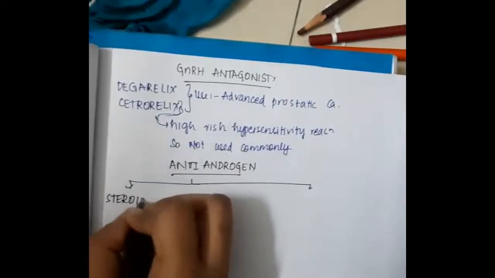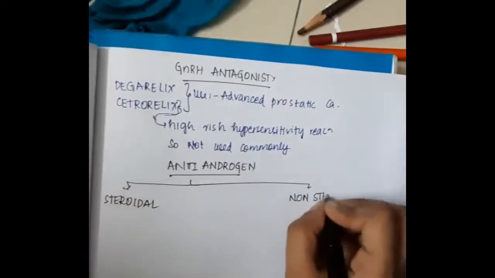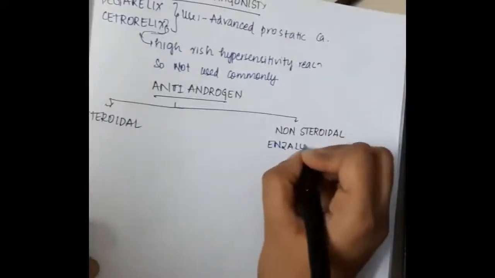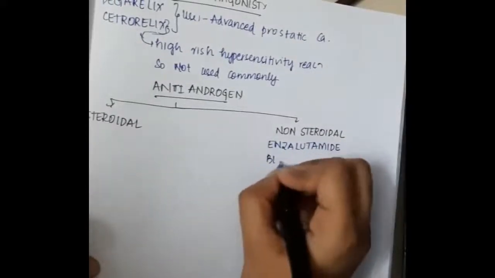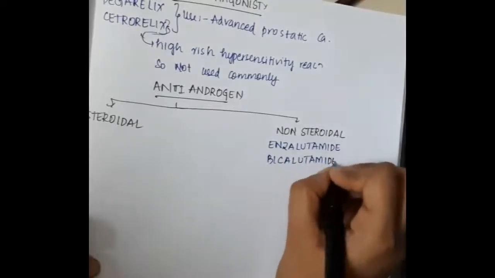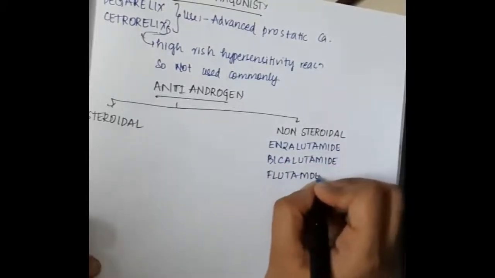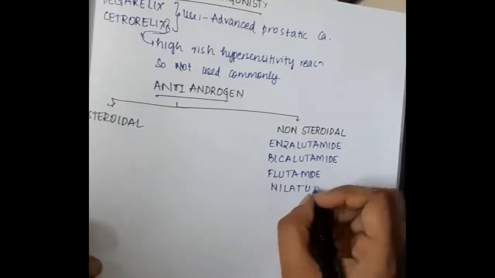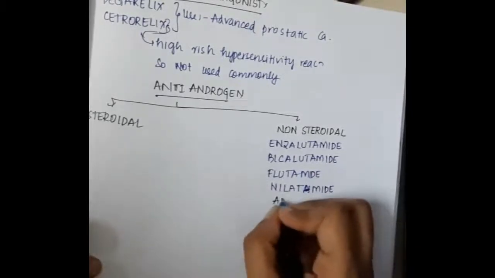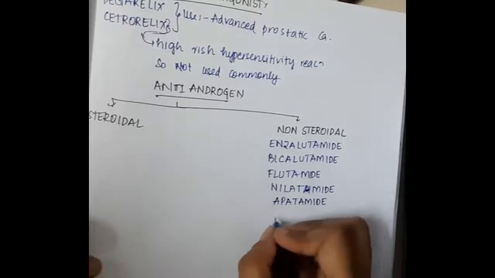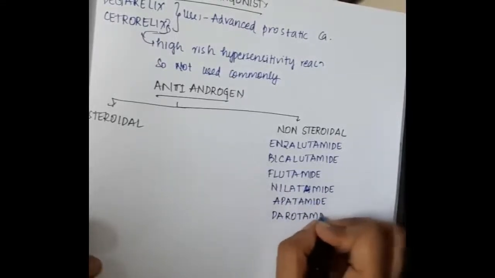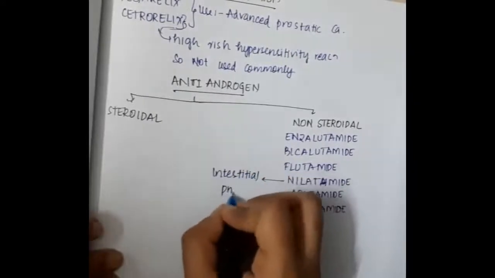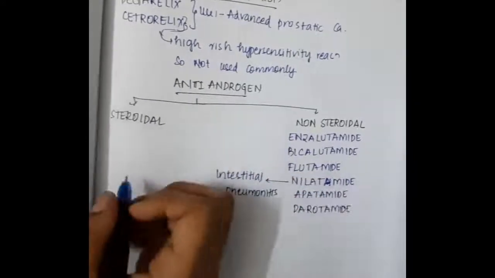Then we have anti-androgens. Anti-androgenic drugs are of two types: steroidal and non-steroidal anti-androgens. Non-steroidal anti-androgens include enzalutamide, bicalutamide, flutamide, nilutamide, apalutamide and darolutamide. Among these, nilutamide causes interstitial pneumonitis.